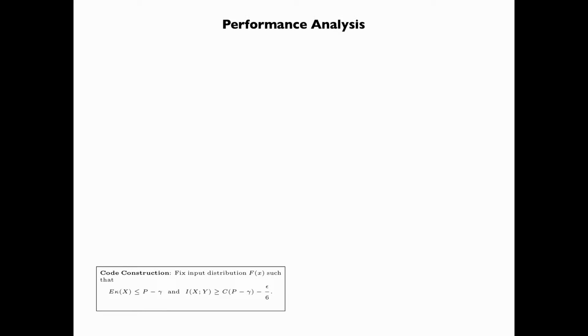We now analyze the performance of the random code that we have constructed. Recall that in the code construction, we fixed the input distribution f_X such that the expectation of kappa of X is less than or equal to P minus gamma, and the mutual information between X and Y is greater than or equal to C of P minus gamma minus epsilon over 6.